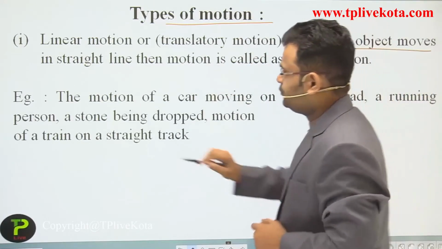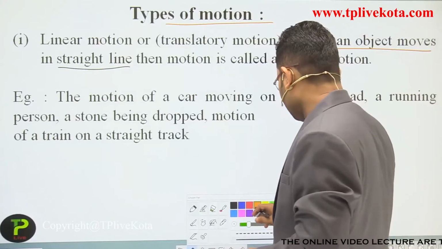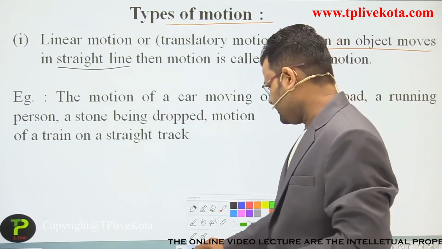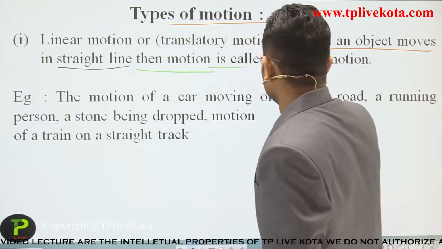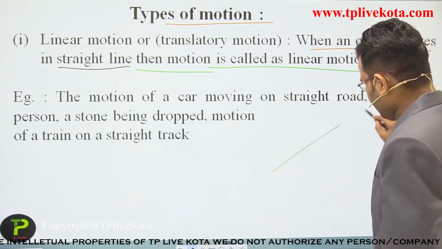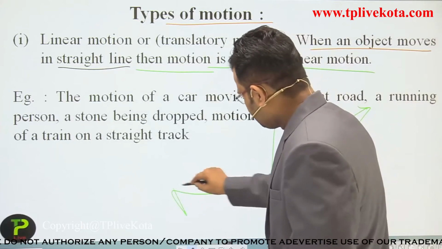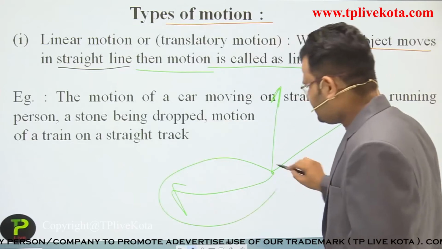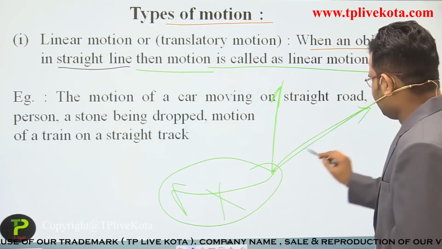When an object moves in a straight line in any direction, the direction doesn't matter. If you are moving in a straight line, the motion is called linear. We require only a straight path.